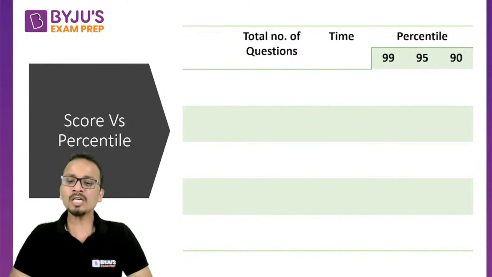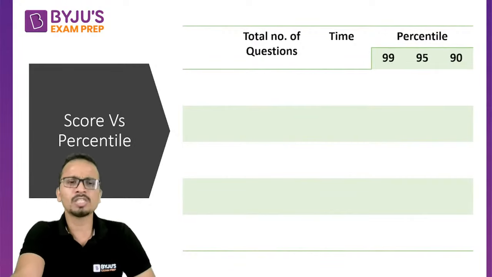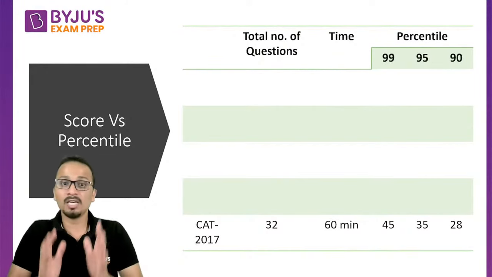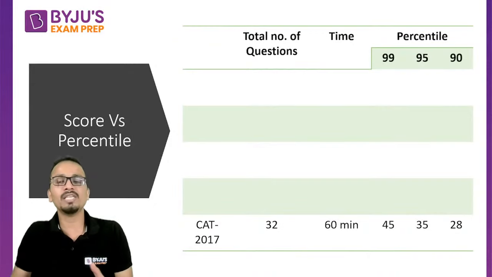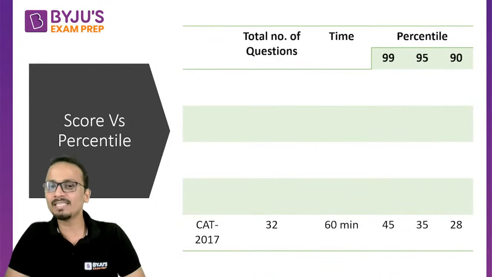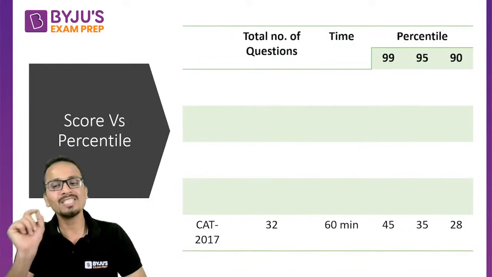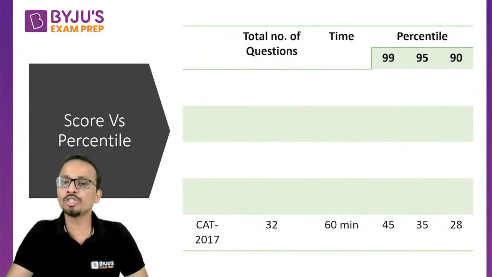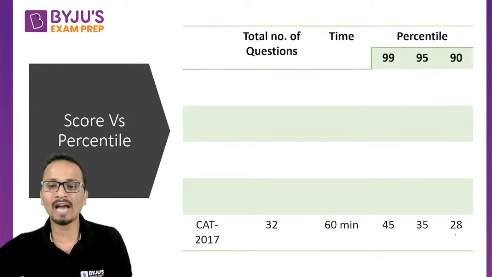All right. So let's talk about the score versus percentile over the past 5 years. In 2017, out of 96 marks in total, there were 32 questions, 32 into 3 is 96. A student who has scored just 28 marks, effectively solved 8 or 9 questions correctly. 9 questions correctly solved, 9 into 3, 27.